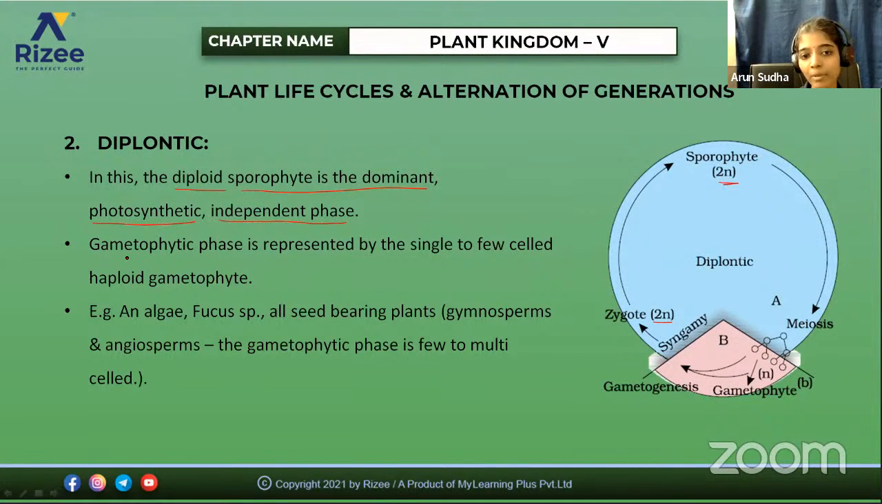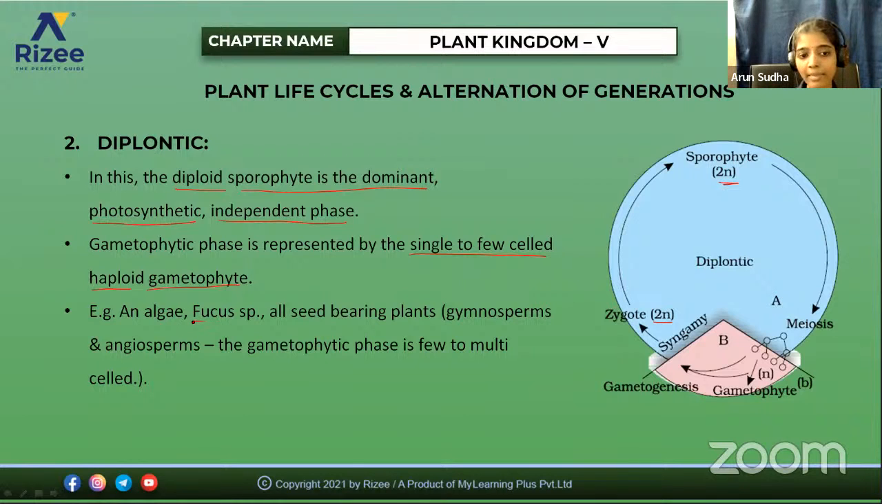Here the gametophytic phase is represented by a single to few cell haploid gametophyte. Only when they form gametes will they show the haploid condition. The remaining rest of the life cycle, they show only the diploid condition. So the plant body that we are seeing is a sporophyte. It is an independent phase. Here the example is the algae Fucus.